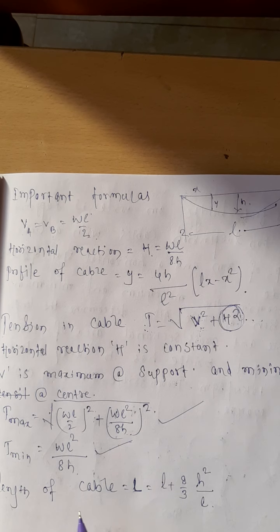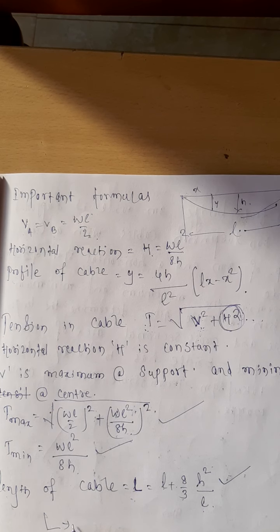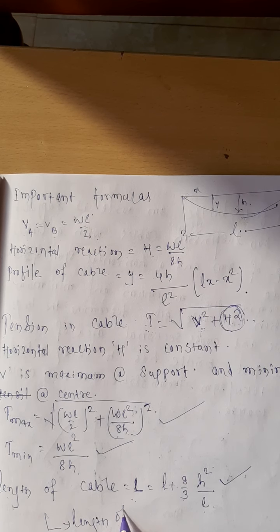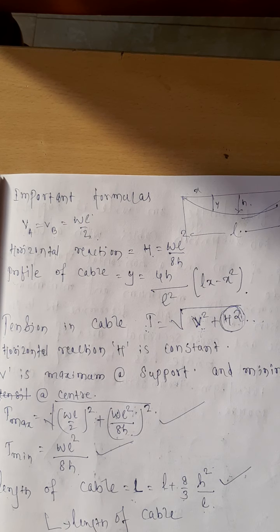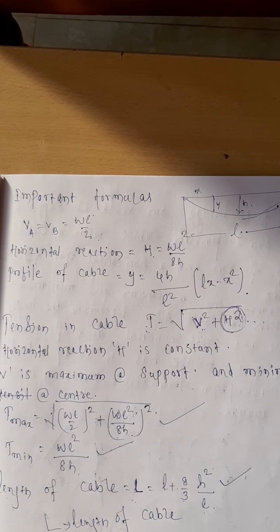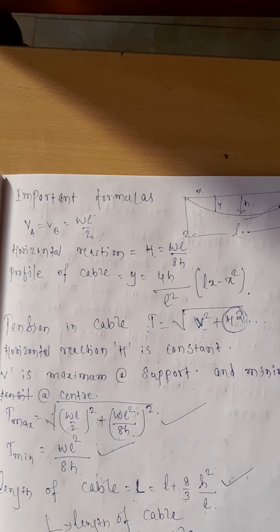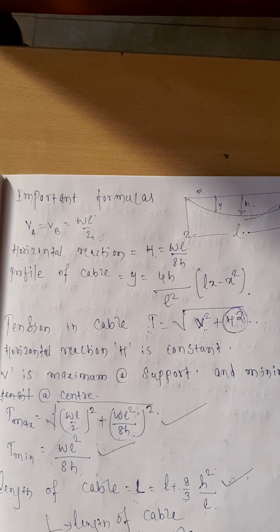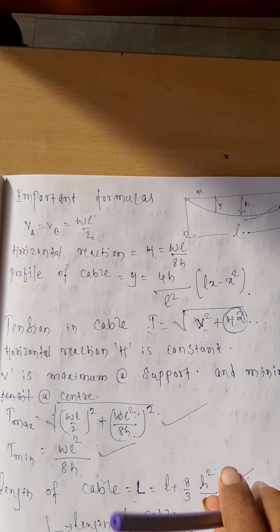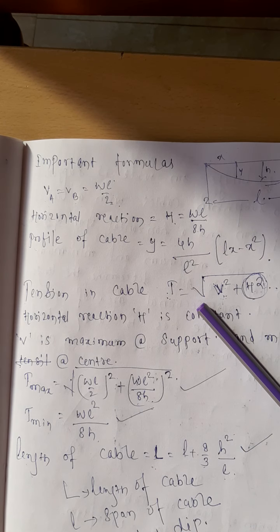And finally, the length of the cable is given by L equal to small l plus 8 by 3 h square by l. What are these? Capital L is the length of the cable, small l is the span of the cable, and small h is the central dip. So with this we can solve the numericals related to the cable in the next class.